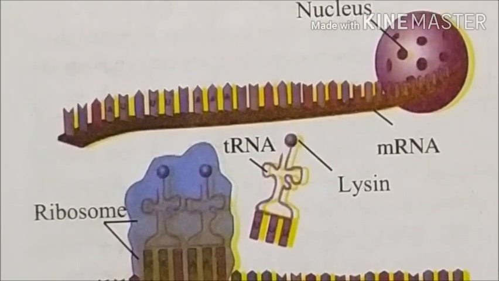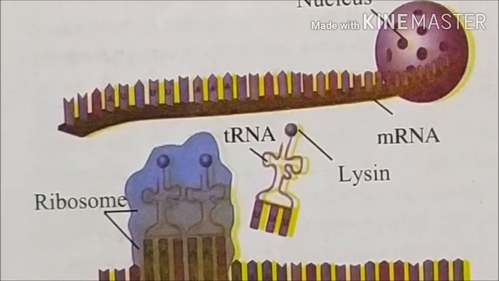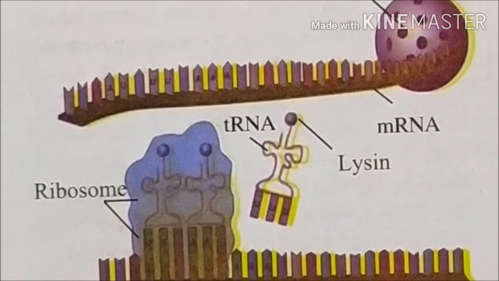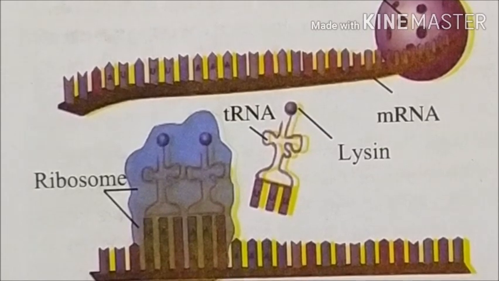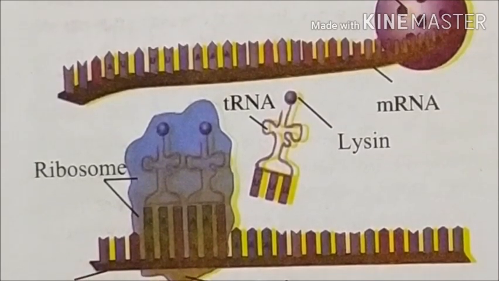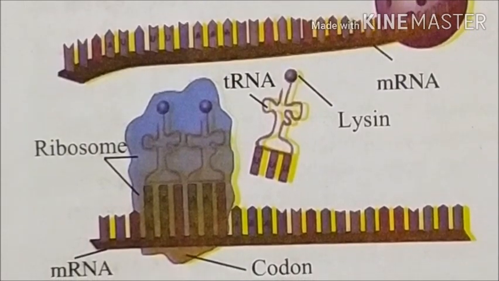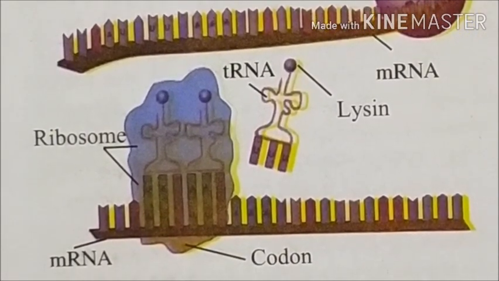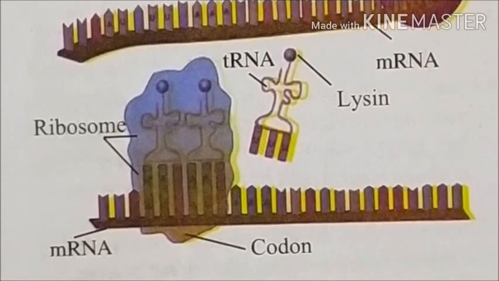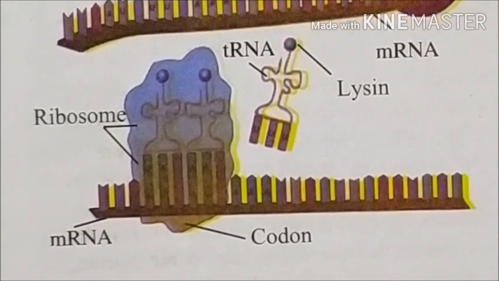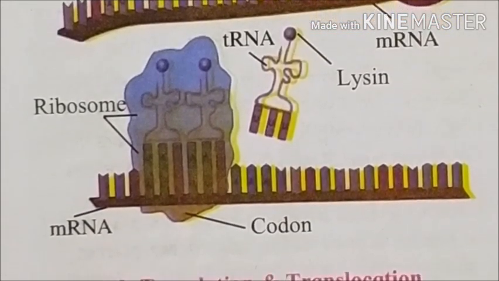Definition of translocation. The ribosome keeps on moving from one end of the mRNA to the other end by the distance of one triplet codon. This process is translocation. Students, we have seen 3 definitions: transcription, translation and translocation.